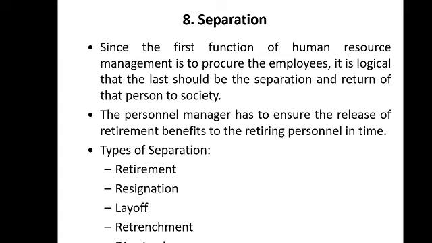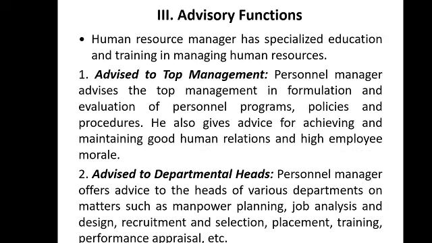And partially there will be a suspension for a temporary period. An employee can be suspended. So these are the main operative functions of human resource management, starting from recruitment till separation. And finally there will be the advisory function.